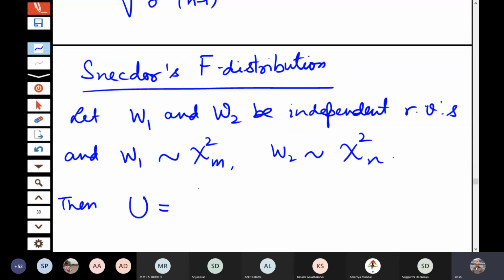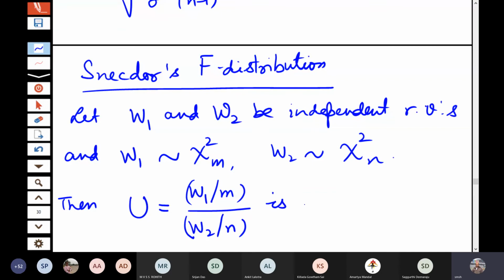Let U be defined as W1 divided by m, divided by W2 divided by n. So I am considering the ratio of two chi square variables divided by their degrees of freedom.